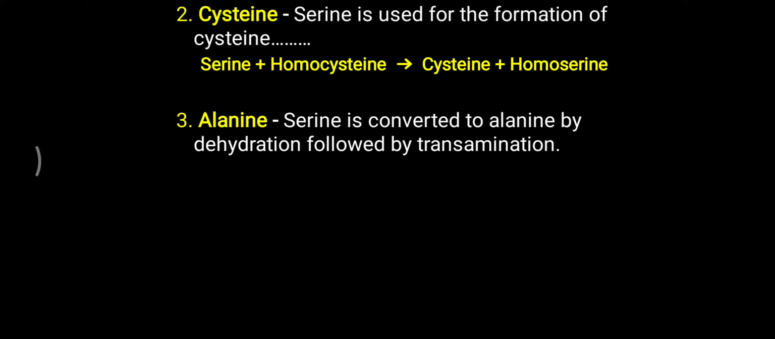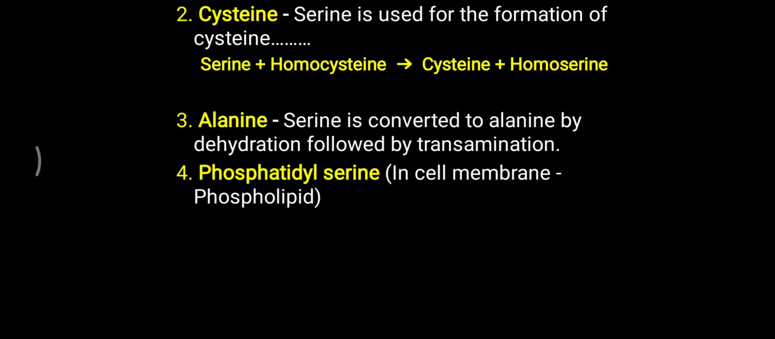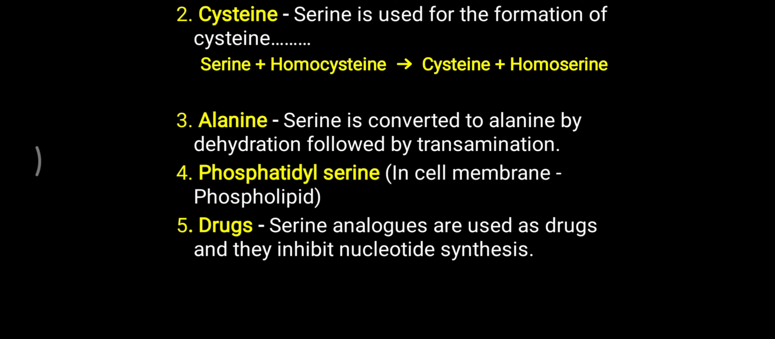Alanine: serine is converted to alanine by simple dehydration followed by a transamination reaction. So serine can be converted into pyruvate and pyruvate to alanine, which is one of the important sources for alanine formation. Now phosphatidylserine is one of the important phospholipids present in the cell membrane. Similarly, from serine, ethanolamine as well as choline are generated, and phosphatidylethanolamine and phosphatidylcholine are also present in the cell membrane. So one important phospholipid generated with the help of serine is phosphatidylserine, meaning the serine amino acid is attached over the phospholipid.